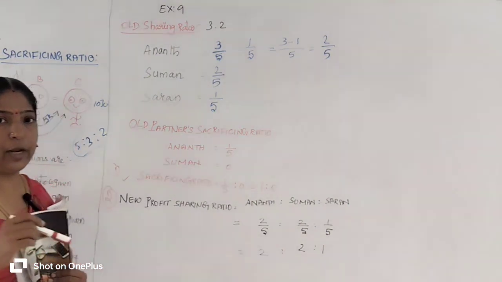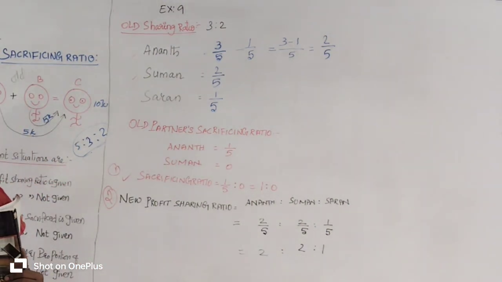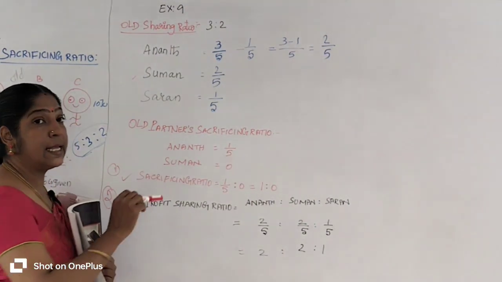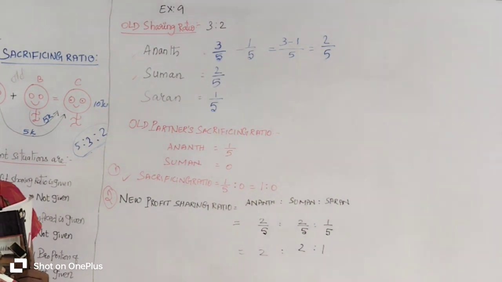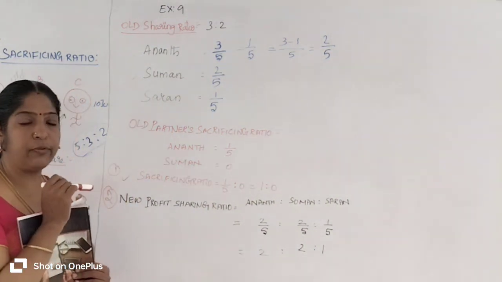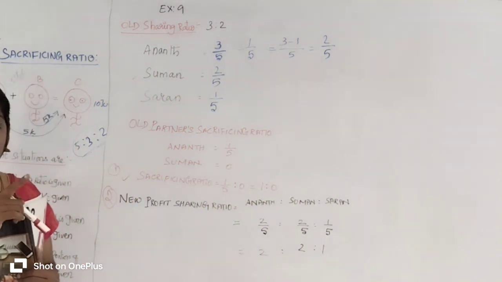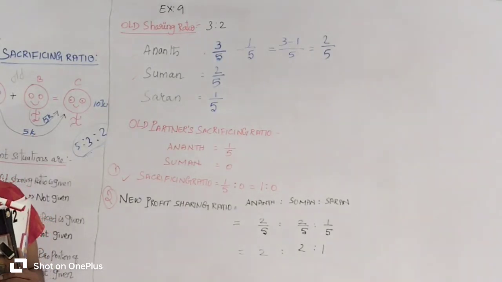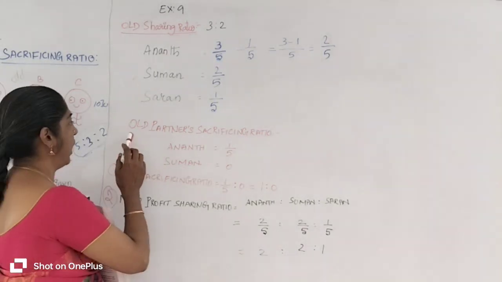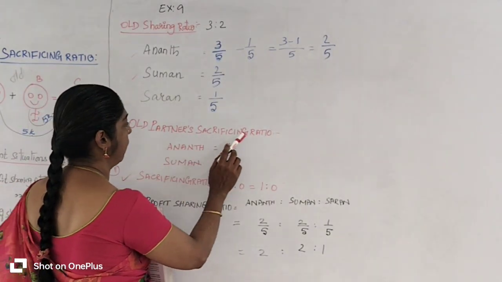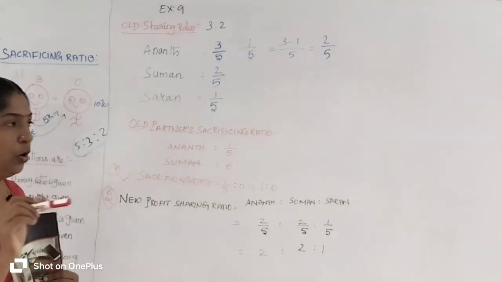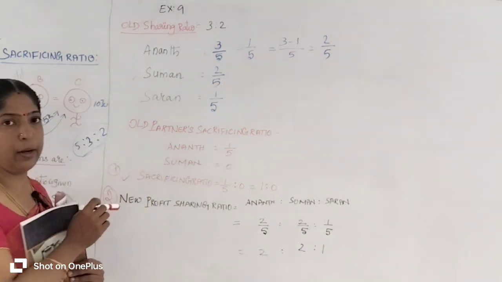Now we are going to find out the sacrificing ratio. Who sacrifices? Old partners only sacrifice their profit share. So we write the heading: old partner sacrificing ratio. Who are the old partners? Anand and Suman.